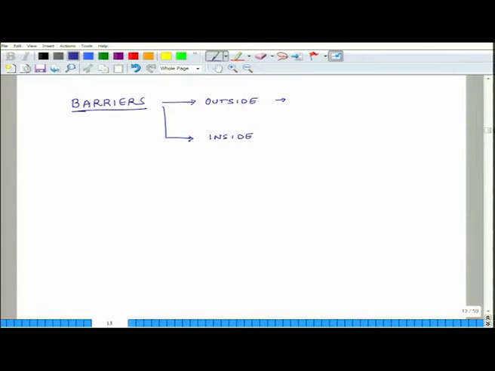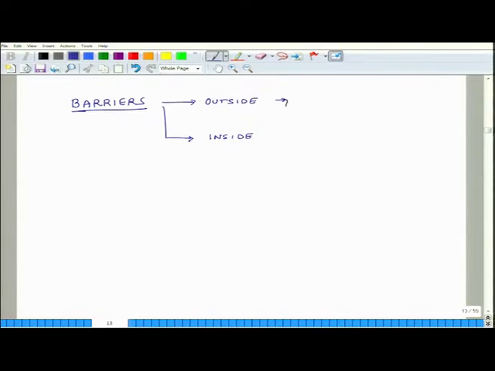But when you have a barrier on the inside, the barrier does two things. Its job is not only to stop the direct sound which is coming, but it is also there to somehow reduce the reflected sound which comes to the point of listening.